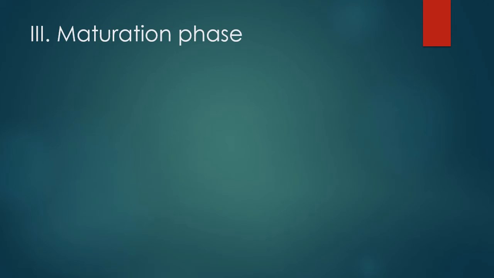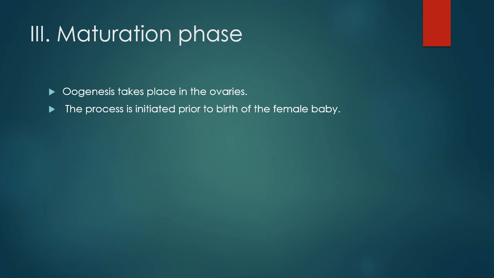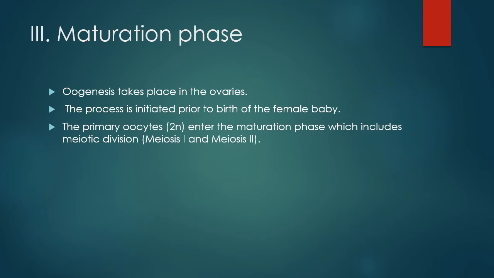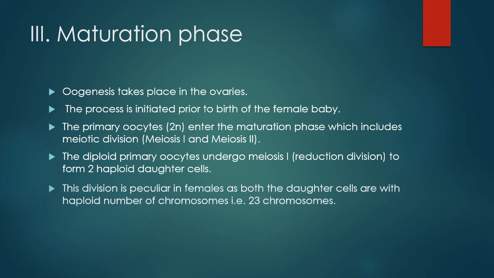Third, maturation phase. Oogenesis takes place in the ovaries. The process is initiated prior to birth of the female baby. The primary oocytes 2N enter the maturation phase, which includes meiotic division, meiosis I and meiosis II. The diploid primary oocytes undergo meiosis I reduction division to form two haploid daughter cells.